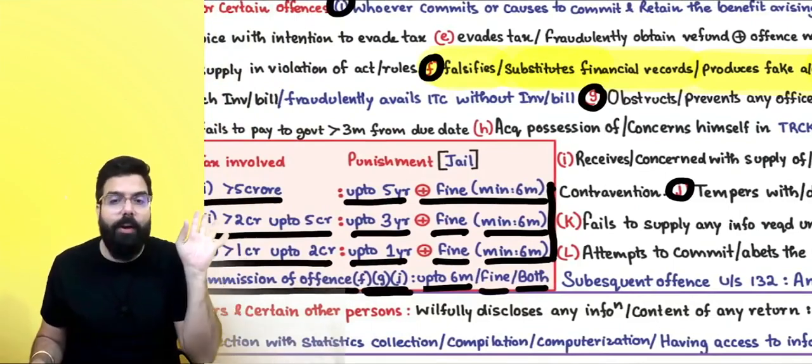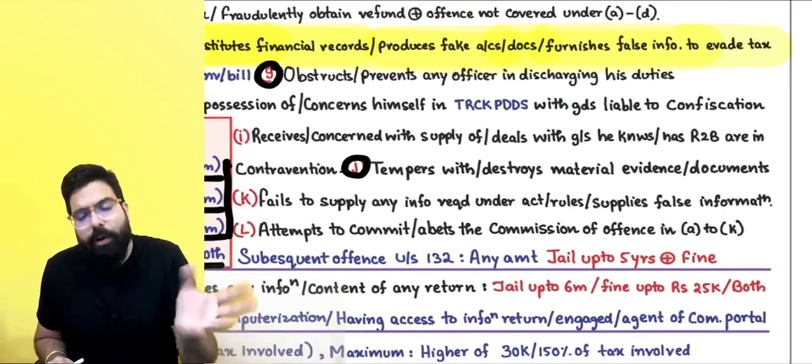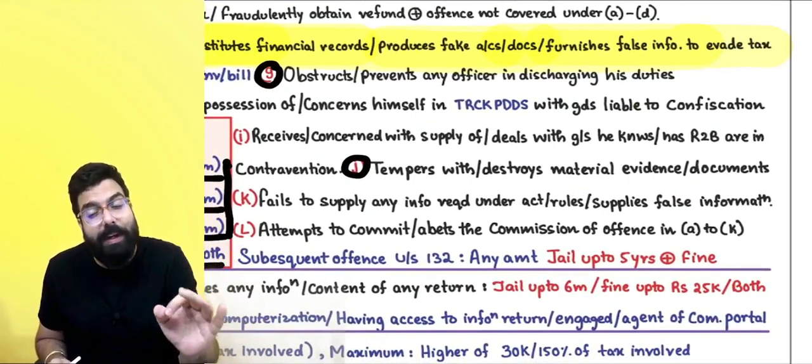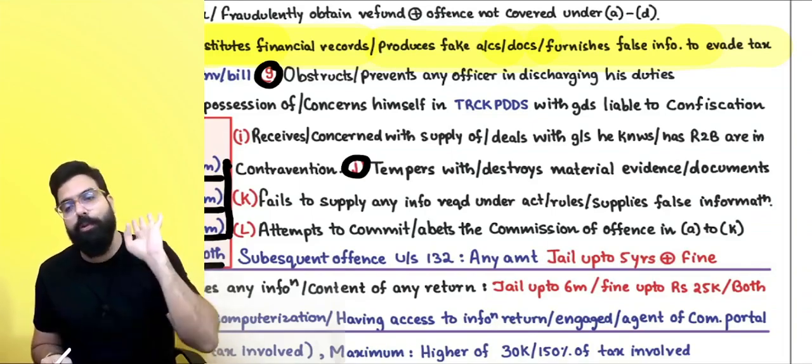If you falsify records, produce fake accounts or fake documents, or furnish false information, all to evade tax, then they are telling you: minimum 6 months jail, or we will impose a fine, or both.